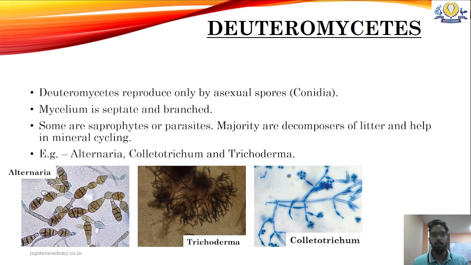So Deuteromycetes reproduce by asexual spores called conidia. Mycelium is similar to Ascomycetes and Basidiomycetes, which is septate and branched. Some are saprophytes or parasites. Majority of them are decomposers of litter, and since they decompose litter, they help in mineral cycling as well. Important examples of Deuteromycetes include Alternaria, Trichoderma, and others.